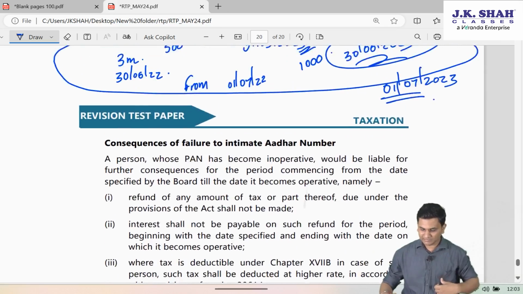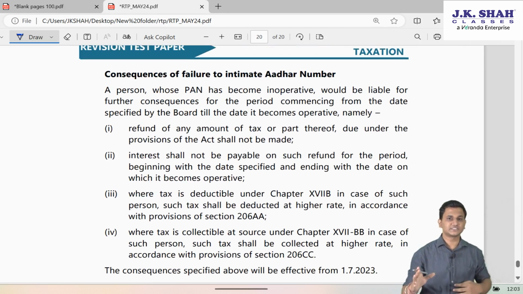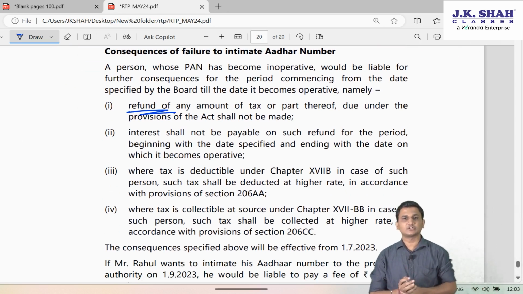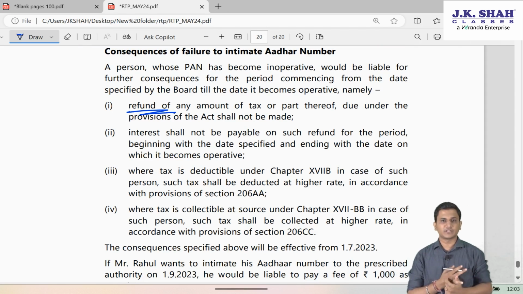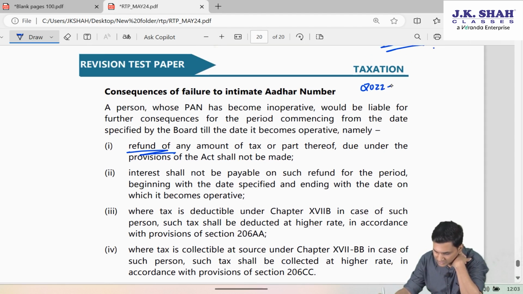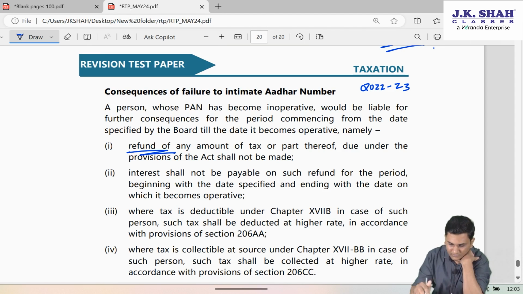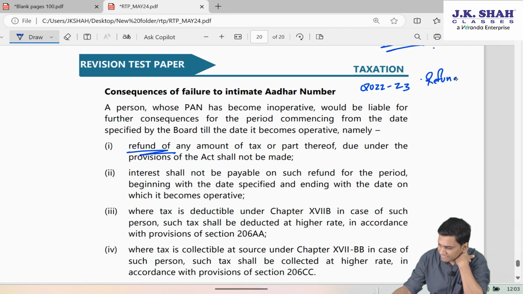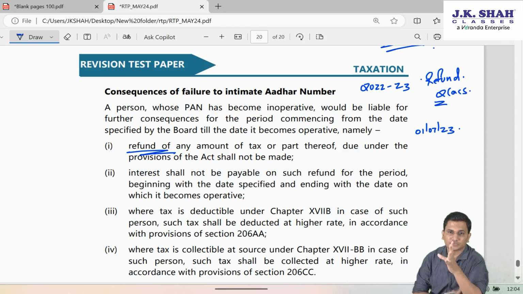Friends, once the PAN card becomes inoperative, there are consequences like any refund for any amount of tax or part thereof which was due under the provisions of the Income Tax Act shall not be made. Like if he had filed the return for the year 22-23 and that return was having a refund, let's say 2 lakh rupees, and he was going to get that money, but on 1st July his PAN card became inoperative. Government will not issue this refund now.